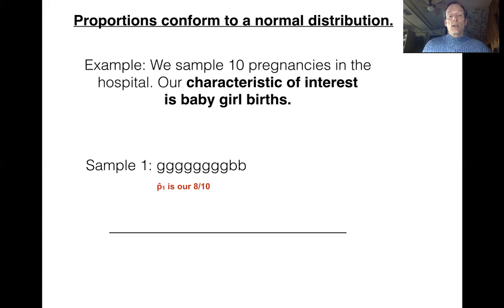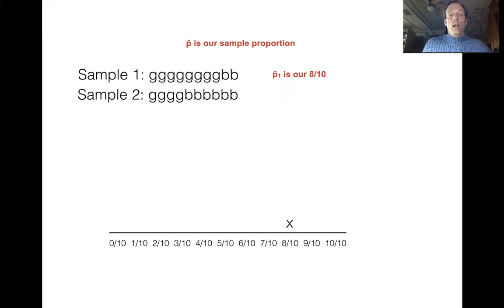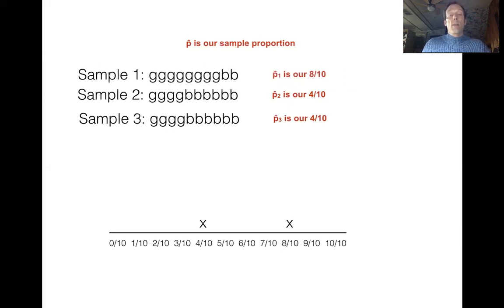Now, I'm also going to make a number line. I'm going to write down that the least amount of baby girls I could have born as a fraction would be 0 out of 10. The max would be 10 out of 10. And I'm going to put an X in the spot where my 8 out of 10 was. Now, I'm going to do this whole experiment again with 10 different pregnancies. And this time, it looks like I have 4 out of 10 births that are baby girls. So I'm going to put a mark on the spot there for 4 out of 10. I'm going to do the experiment again. And my P hat for sample 3 is also going to be 4/10.